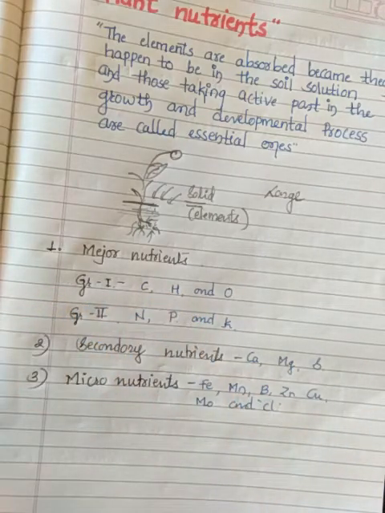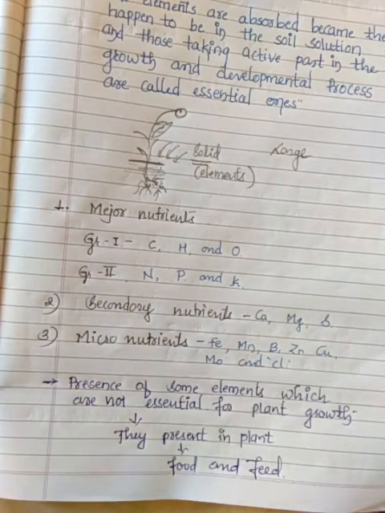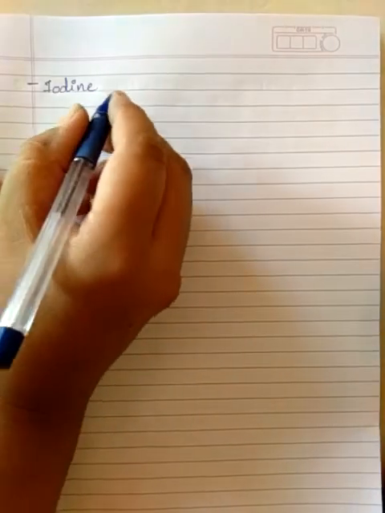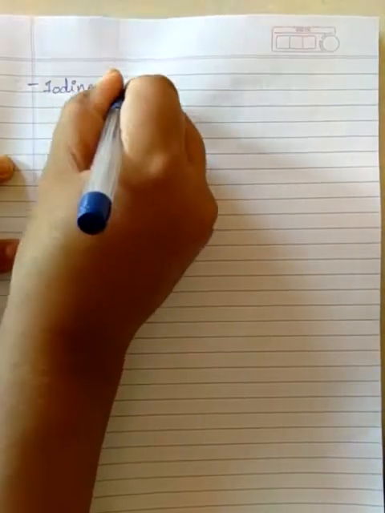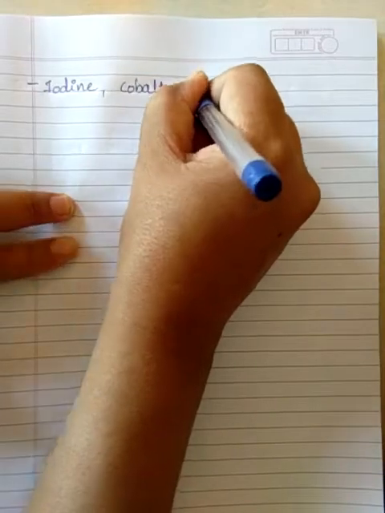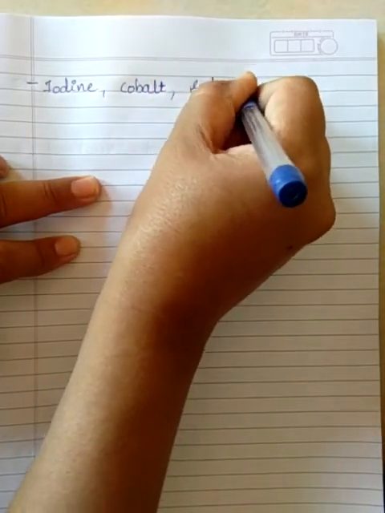What I want to tell you is that some elements are not essential for plant growth, but they are present in the plant as food and feed, and are of vital importance for the health of man and animals. Those elements are iodine, cobalt, and sodium.